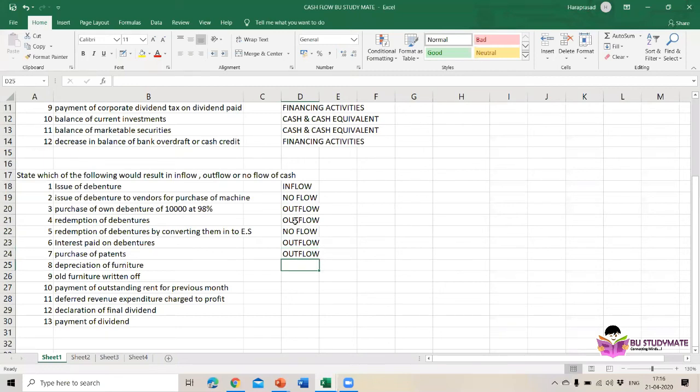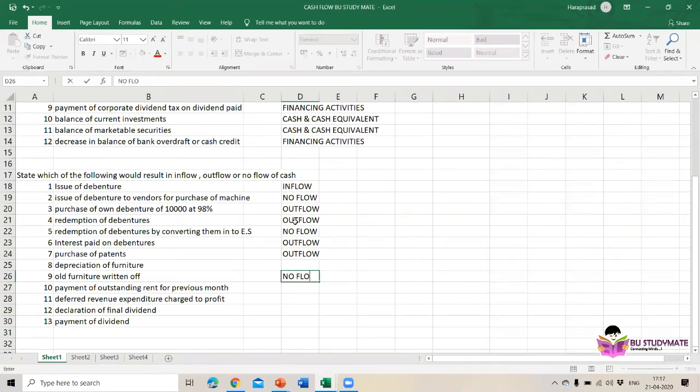When we write off any assets, we don't incur any cash transaction, so no flow.